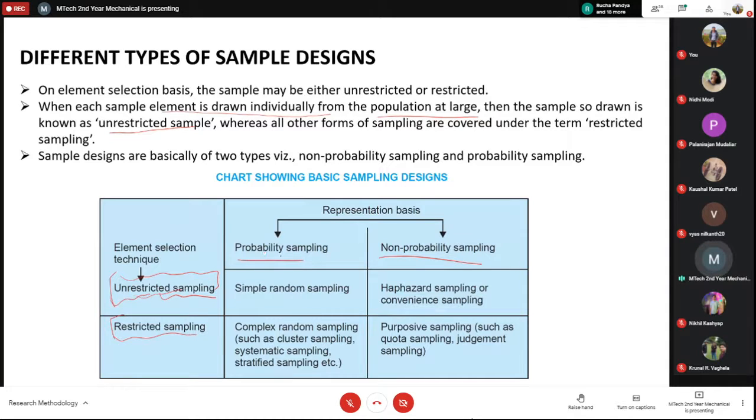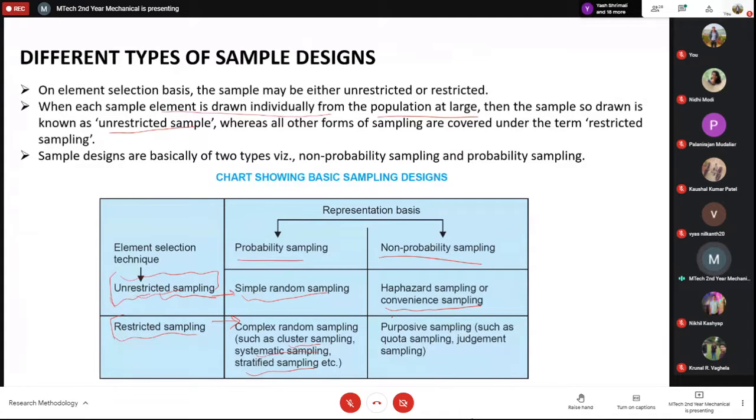So probability sampling and non-probability sampling are the two types. In probability sampling, it can be simple random sampling, cluster sampling, systematic sampling, or stratified sampling. Only the simple random sampling is the unrestricted one. All others are restricted ones. And in non-probability sampling, convenience sampling is the only unrestricted one, and all others are restricted.